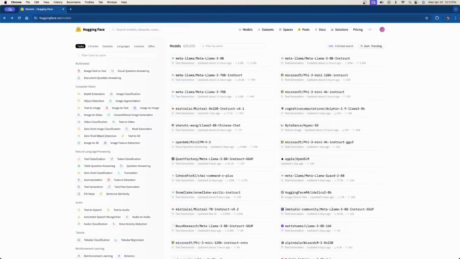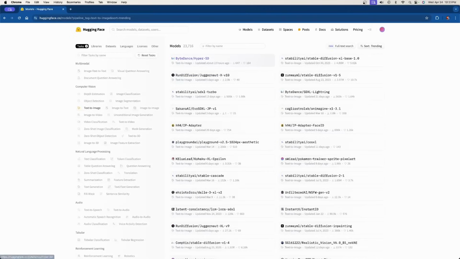But instead, I want to introduce you to something called Hugging Face. If you haven't been here, they have right now 620,000 models. On the left-hand side, they have all these different types of models listed out for you: text to image, image to text, image to 3D, text to 3D, text to video, translation, text to speech. They have so many. What we're going to focus on is inference servers. When you come here to huggingface.co/models, just choose text to image, and it will filter to all the text to image models. The one we're going to use today is Stable Diffusion XL Base 1.0.